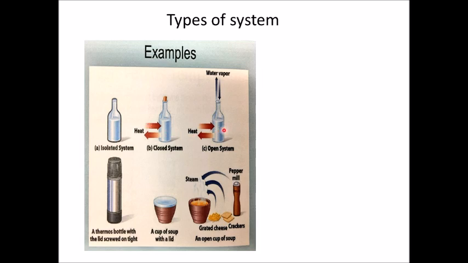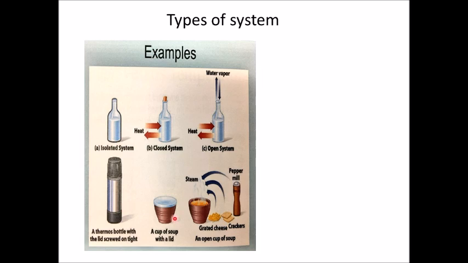Now, what about this one? This is an open system, you can see here. In this open system, the bottle is open, the water inside can evaporate, so there is exchange of matter between system and surrounding, as well as the heat which is there inside the water can go to the surrounding. Next, this is a thermos flask, an isolated system where nothing can be exchanged, neither matter nor energy.